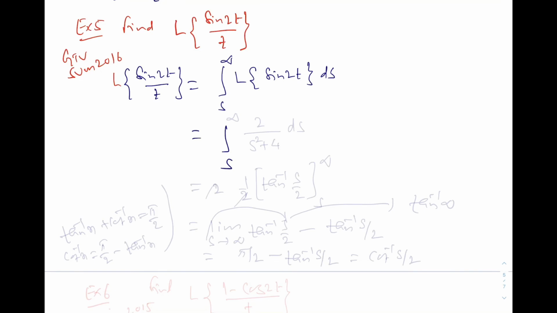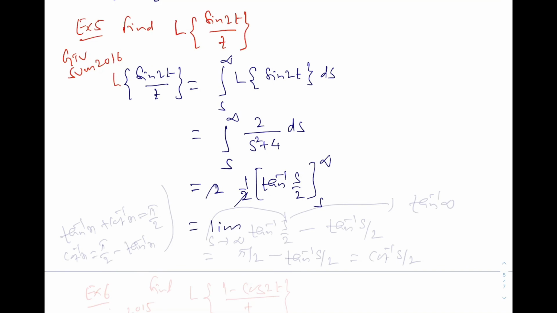So this is equal to integration from s to infinity of 2 over s square plus 4. And now this is a standard integration formula, and that is nothing but 1 by 2 tan inverse s by 2, with limits s to infinity.